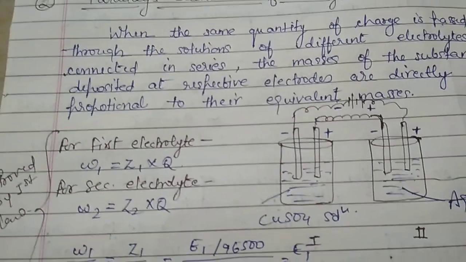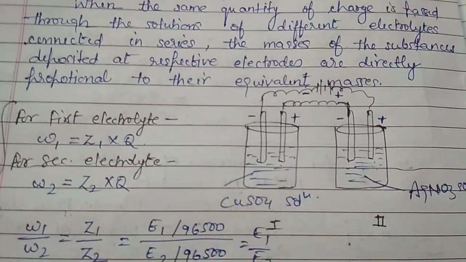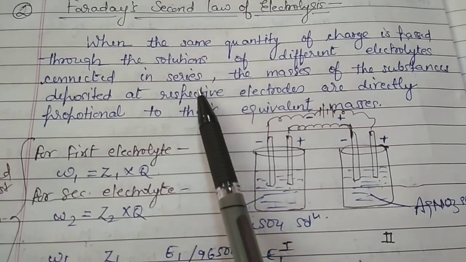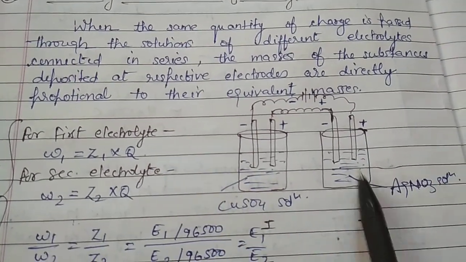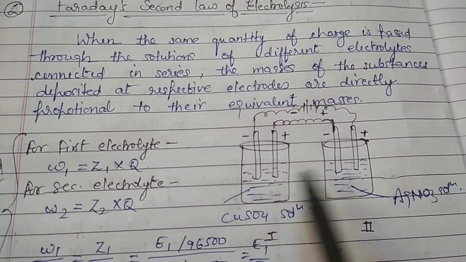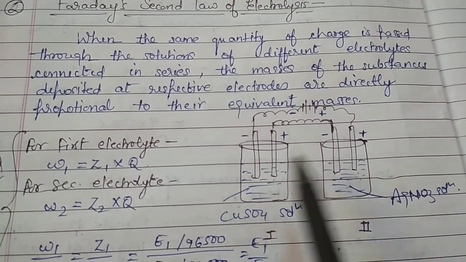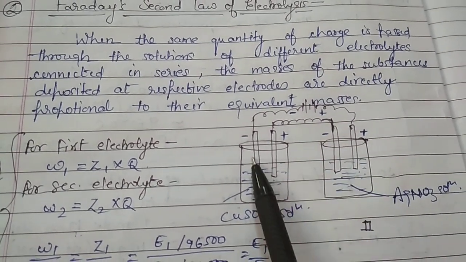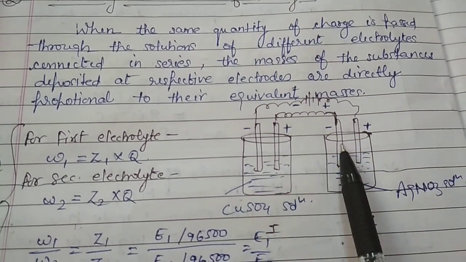Now let's see what the law is talking about. According to the law, we have taken two containers having two different electrolytes and they are being connected in series like this. As we are able to see here, they are connected in series.